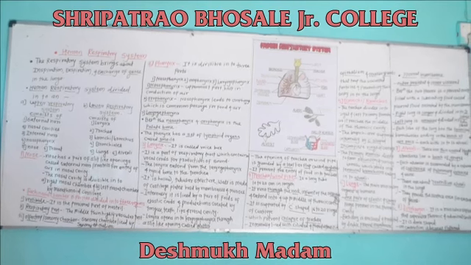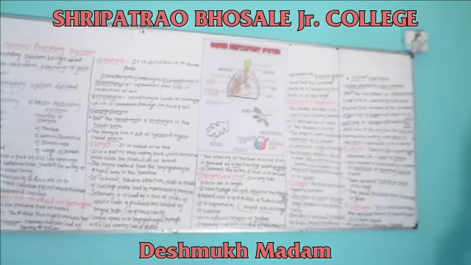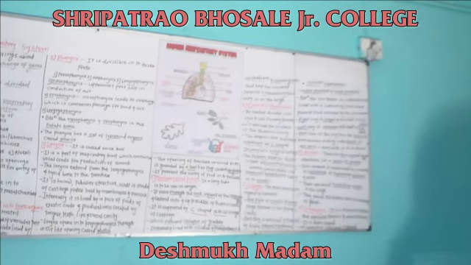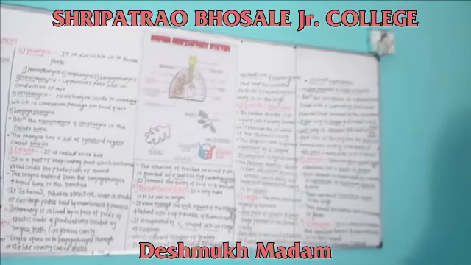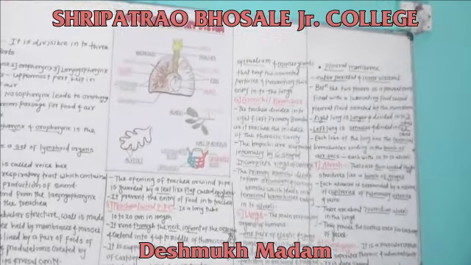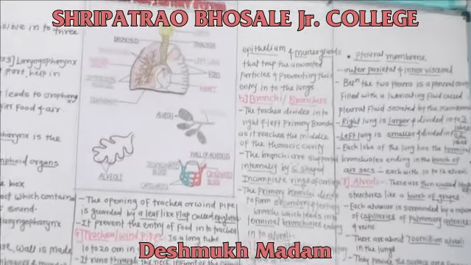The fifth part of the human respiratory system is the bronchus, also called bronchi.